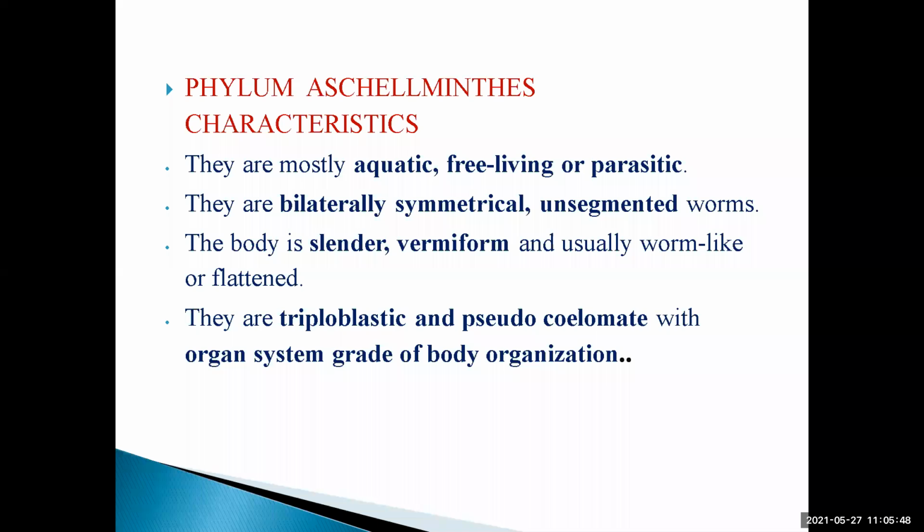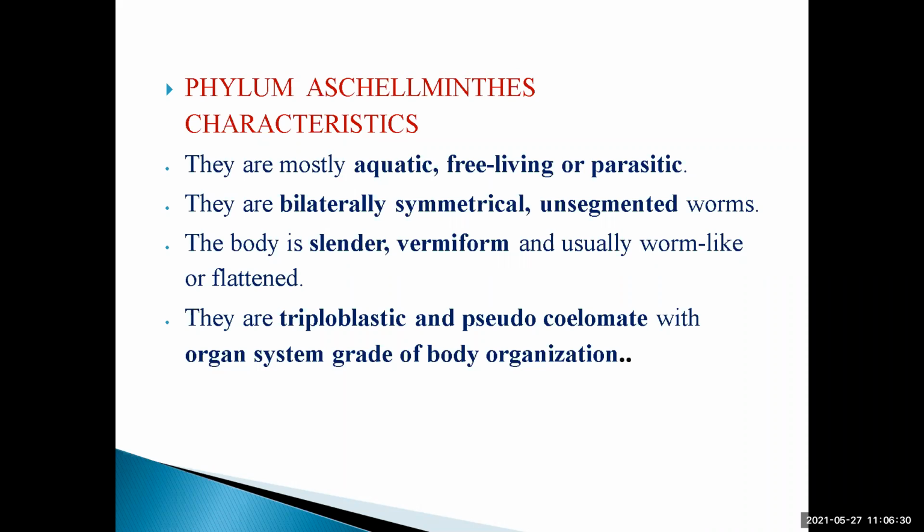Means in some cases they are free living, they don't require any partner for living, or parasitic, where it is totally depending upon the other animals for its living. So these are aquatic, free living, or parasitic. They are bilaterally symmetrical, unsegmented worms. Bilaterally symmetrical means if the animal is divided into two, it gives us exact two equal halves.